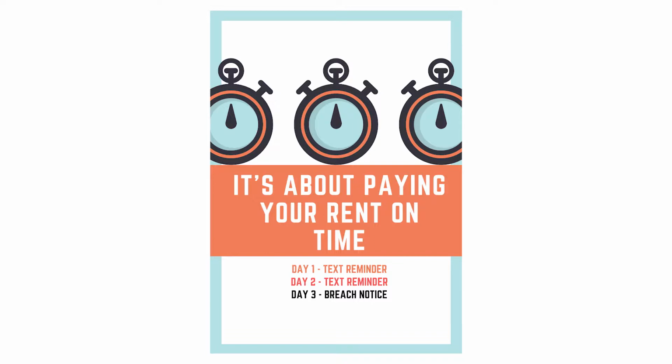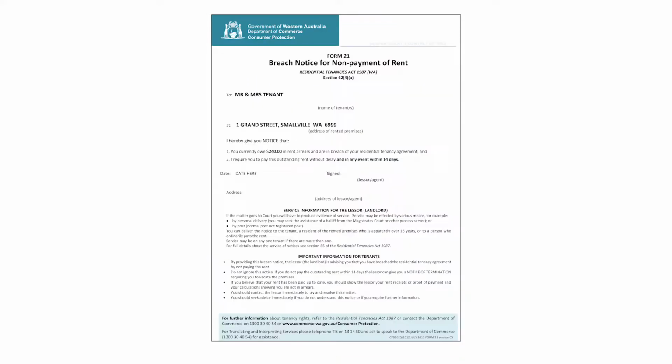The action taken by the owner's agent if the rent is not paid. One of the documents we send to you when you sign the lease is the annexure for zero tolerance rent arrears. You will see from this document that we send you a text if you are 1 and 2 days in arrears. However, on day 3, if your rent is still late, you may be issued with a notice of breach of agreement for non-payment of rent.